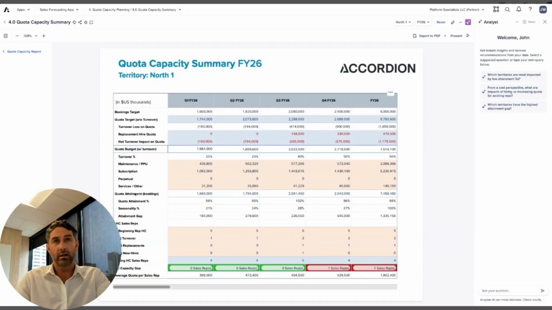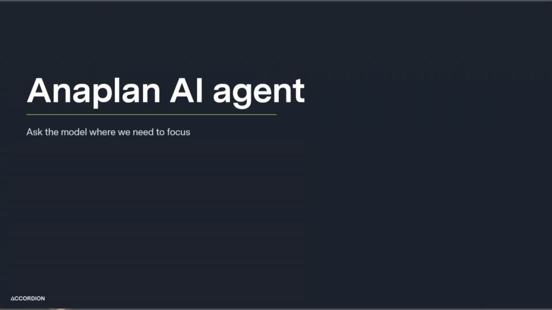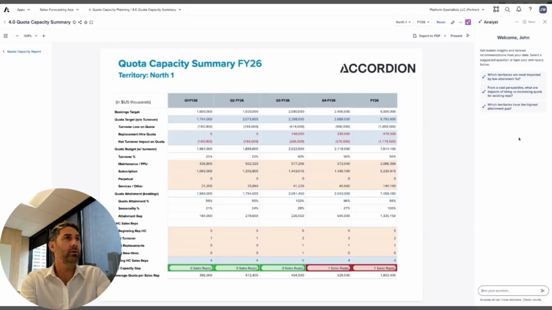We're applying quota attainment drivers to our sales reps, to essentially figure out, what is our attainment gap? Are we going to be able to meet those revenue targets? Or do I need to hire sales reps at any point in the year, and factor in ramp times accordingly? So I can leverage Anaplan's AI analysts to help us focus on the right parts of the model.